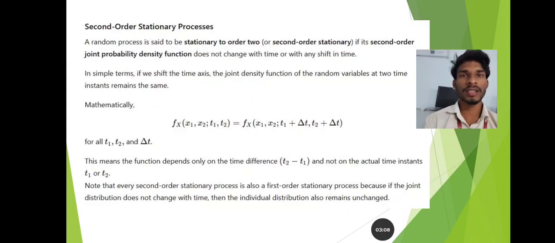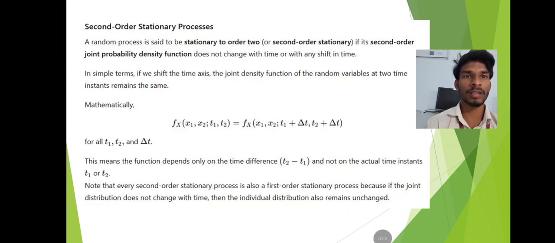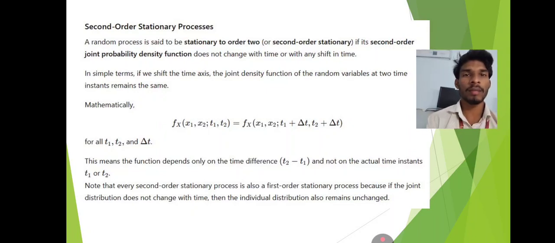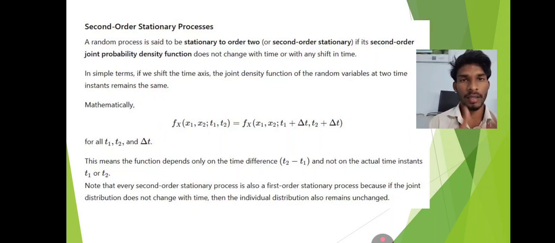Now second order stationary process. A random process is said to be stationary of order 2, or second order stationary, if its second order joint probability density function does not change with time or with any shift in time. In simple terms, if we shift the time axis, the joint density function of the random variables at time instants t1 and t2 remains the same.